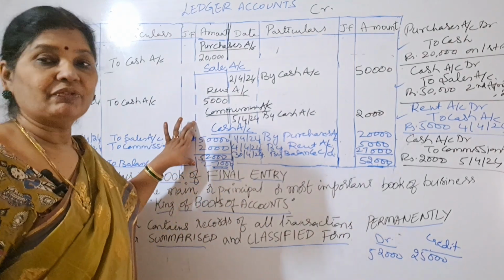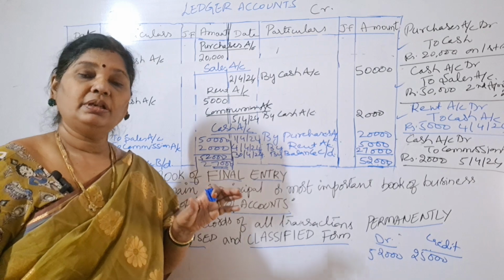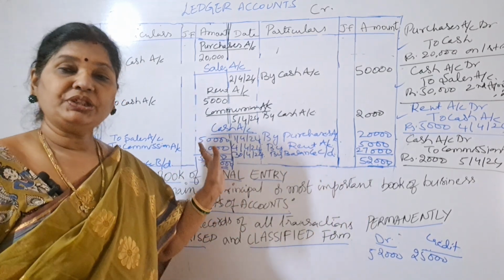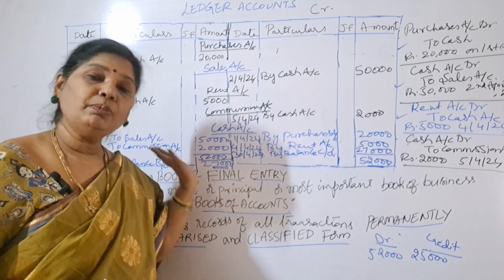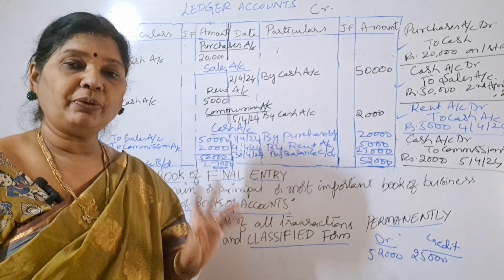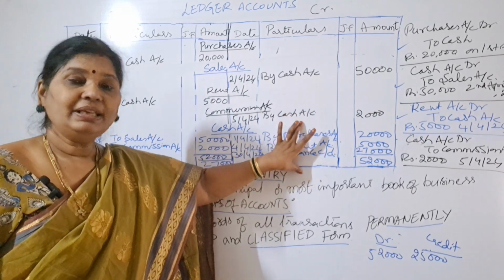So like this we have to wind up. Here we have balanced. Why? Because it is cash account. We should know how much balance is left with us. Always remember one rule: in cash account, debit side will always be more compared to credit side. And also you should observe one more point here. Debit side will get all cash receipts and credit side will get all cash payments.